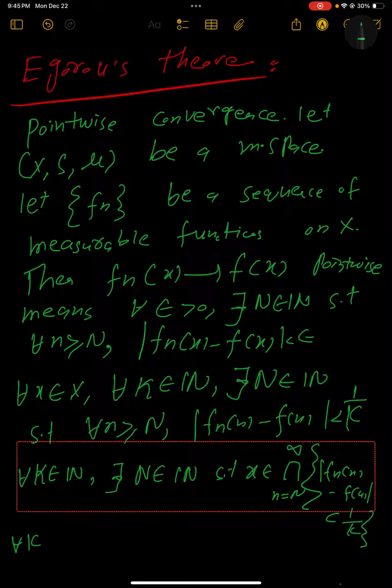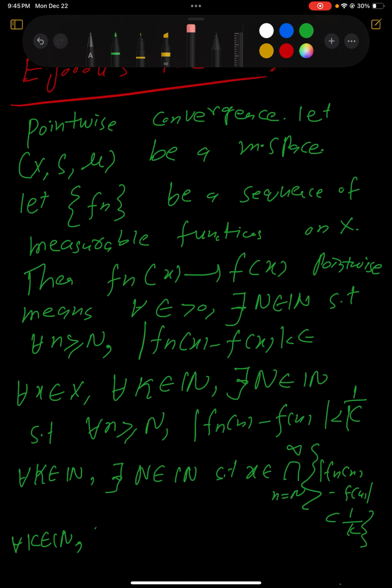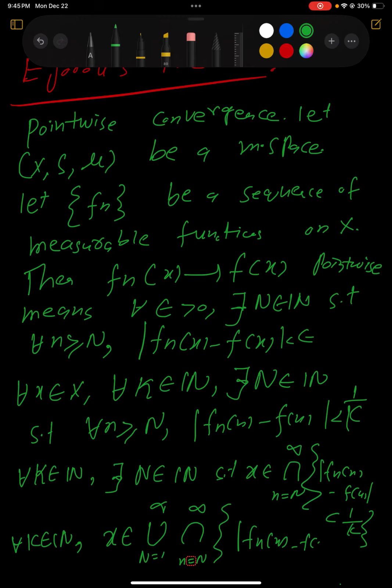Now for all k belonging to N, since there exists N, we can use a union: x belongs to the union over N equal to 1 up to infinity of the intersection over n equal to N up to infinity, where |Fn(x) - f(x)| is less than 1 divided by k.